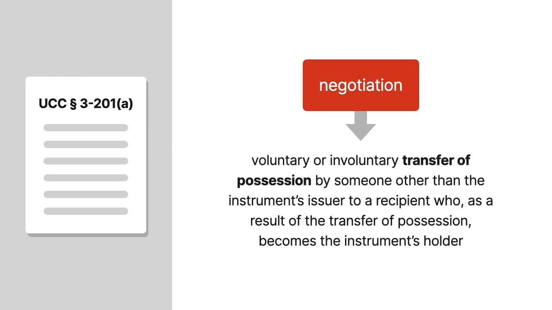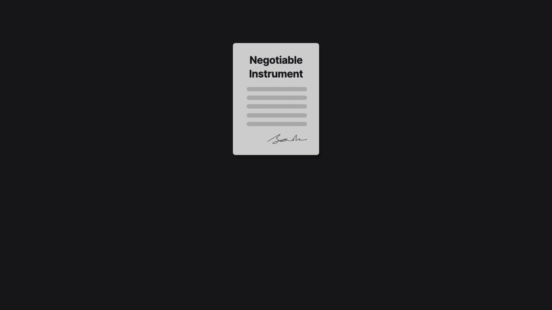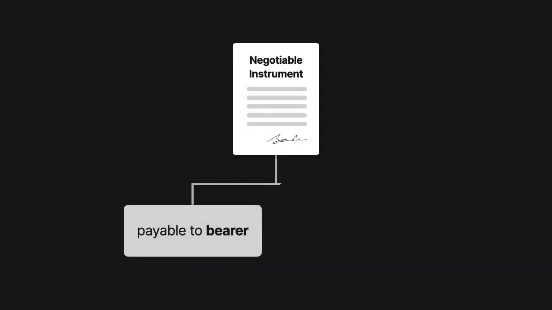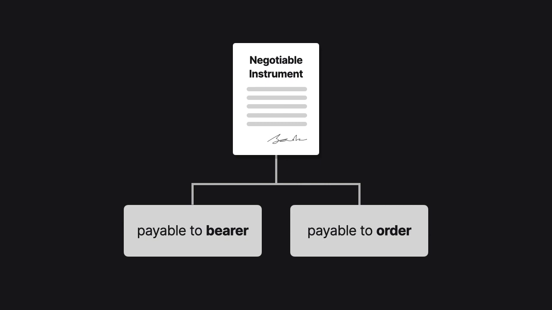Article 3 defines negotiation as the voluntary or involuntary transfer of possession of a negotiable instrument by someone other than the instrument's issuer to a recipient who, as a result of the transfer of possession, becomes the instrument's holder. The specific requirements for negotiation depend on whether the instrument is payable to bearer or payable to order, that is, payable to a specified person.